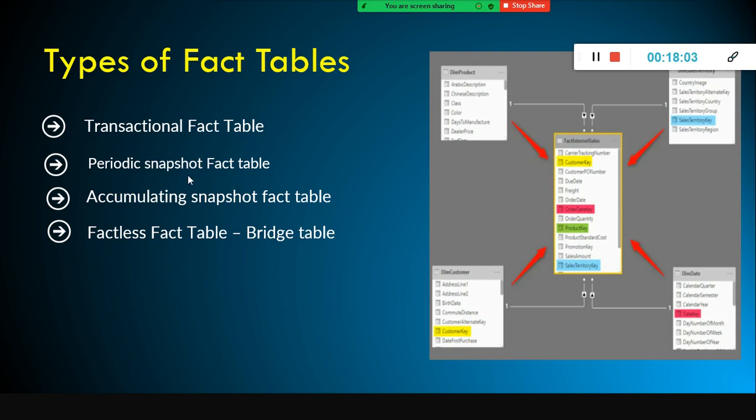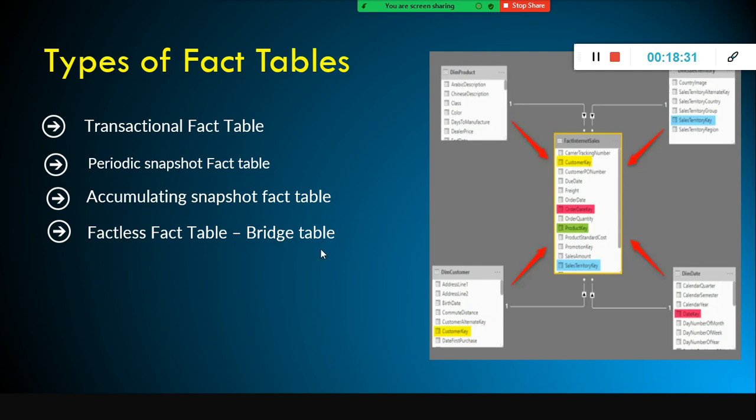But we have something called periodic snapshot. I don't want my fact table to have the last 5-year data. I am very particular about the last 2-year data or 1-year data only. Create a separate fact table, do some kind of analysis. That is periodic. Accumulating is not recommended, okay? But again, it is a bit complex one. I will explain it later. And again, it is not recommended. I will explain the concept later.